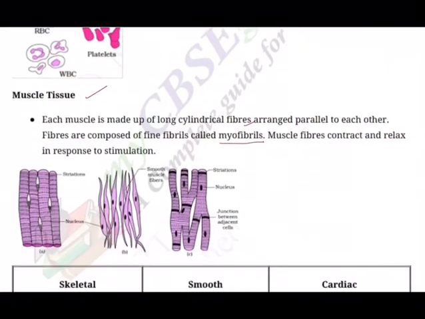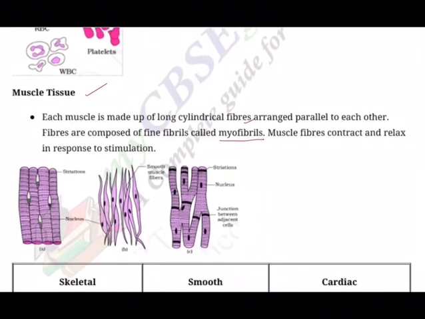So, based on this structure, the muscular tissue is of three types. One is the skeletal muscle, second is the smooth muscle, and third one is the cardiac muscle. Now the skeletal muscle, you are seeing a lot of striations will be there. These are also called rough muscles, and they are called rough muscles because of the presence of the cross walls called striations, and of course nucleus will be there, and all the muscle tissue will be in the form